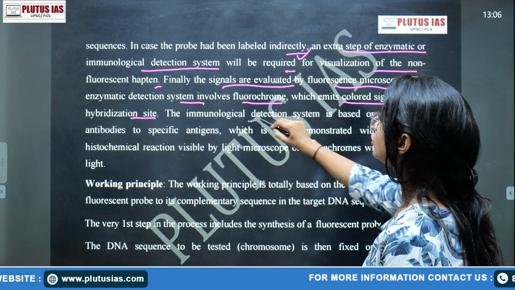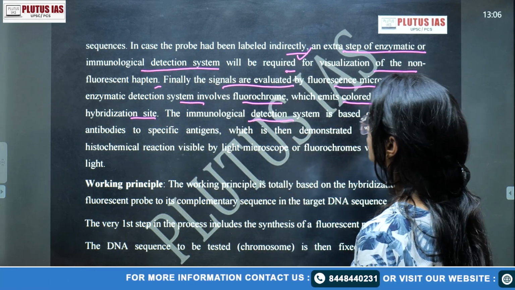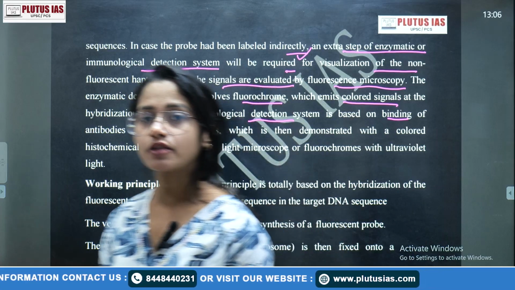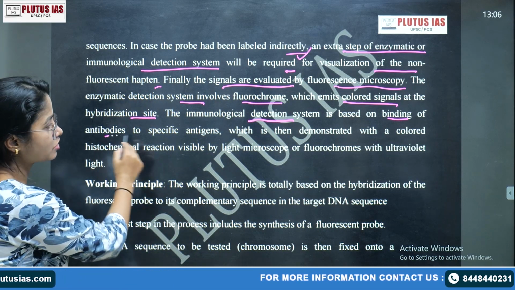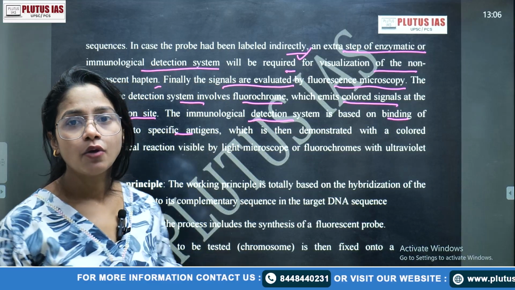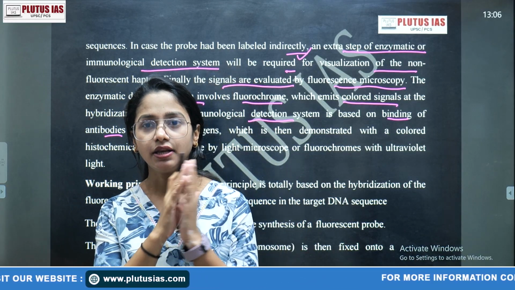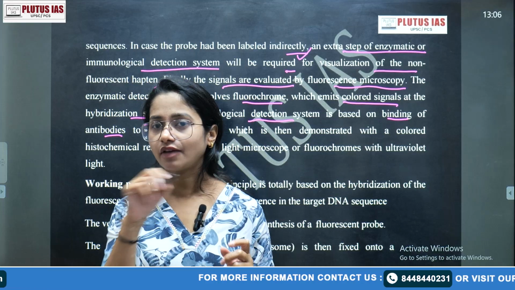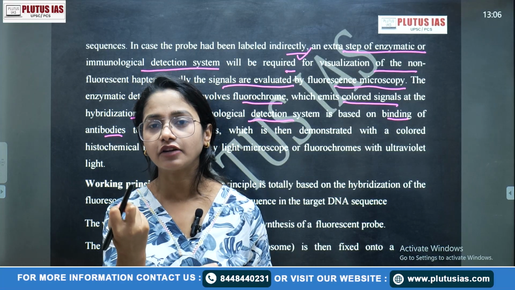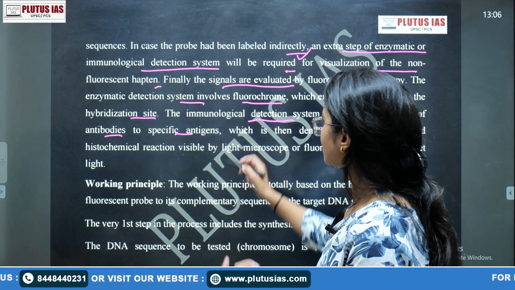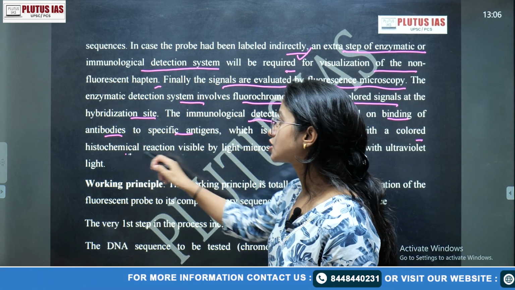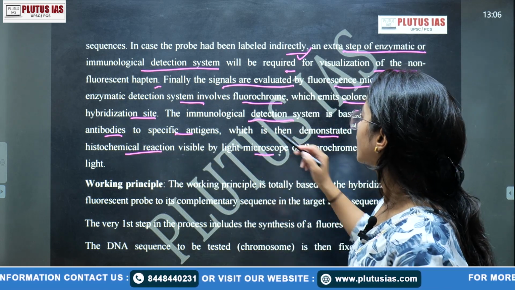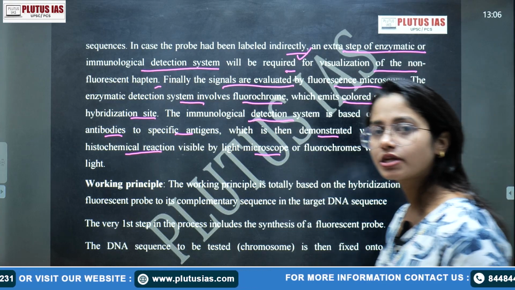Got it? The immunological detection system is based on the binding of antibodies to antigens, right? If we see the structure of the antibodies, they have light chains and heavy chains, and they have a specific binding site for the antigens. This is then demonstrated with a color histochemical reaction visible by the light microscope or the fluorescent microscope.